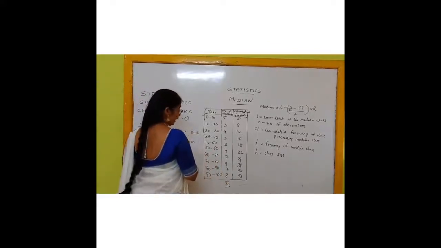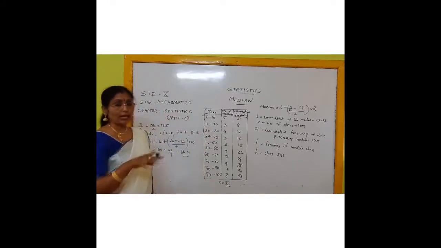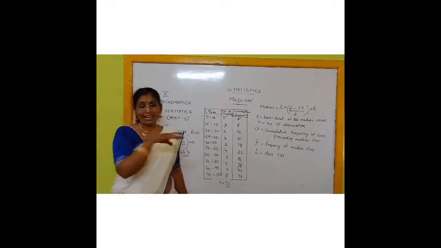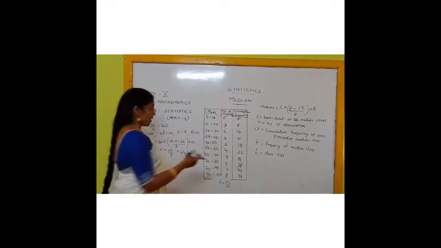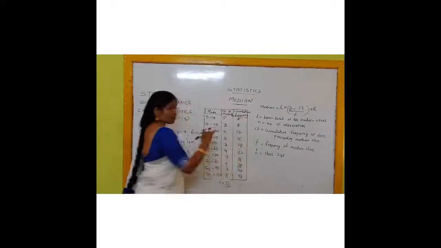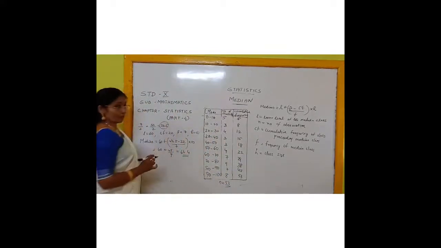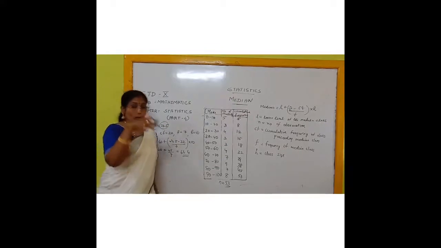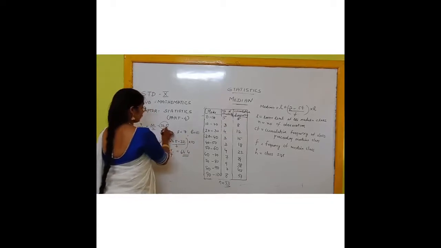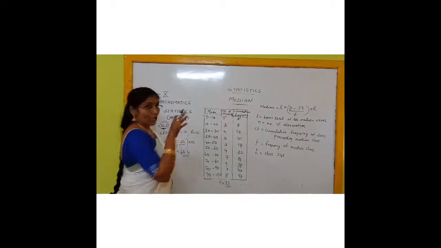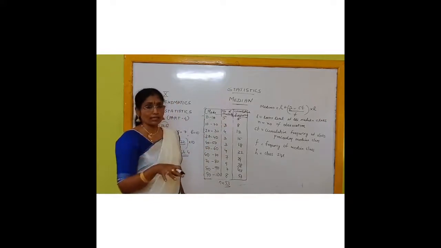Here total N is equal to 53. We take half of it, because median is the middlemost observation, so we divide by 2. 53 by 2 is equal to 26.5. Now, to look for the median class, look at the cumulative frequency column for the value greater than or nearest to 26.5.